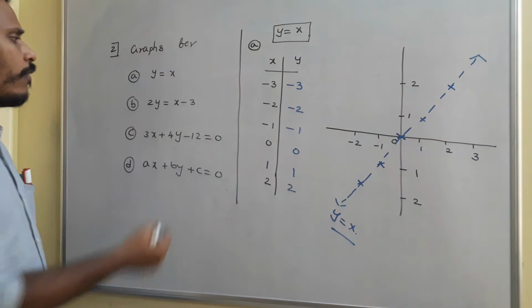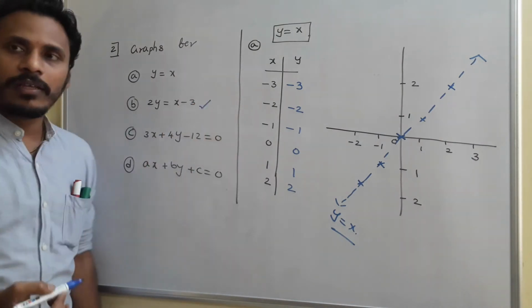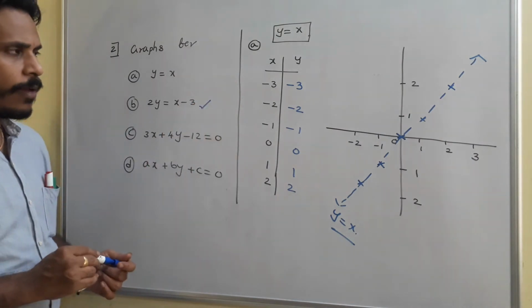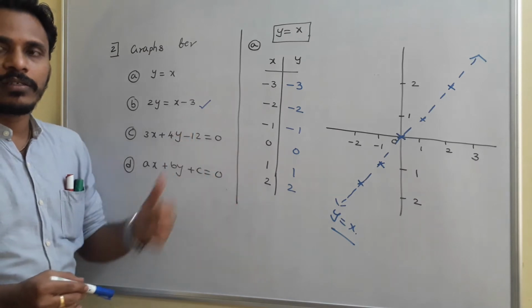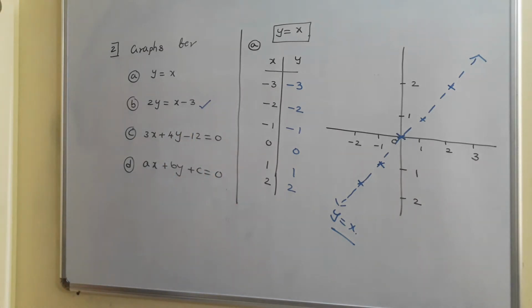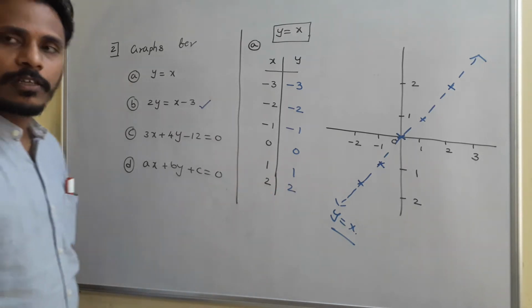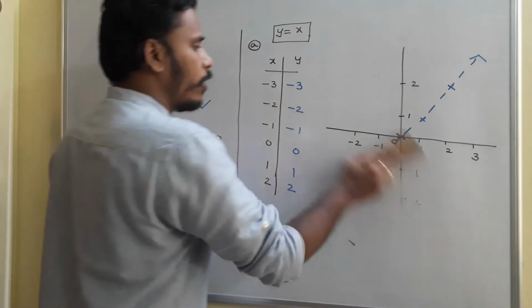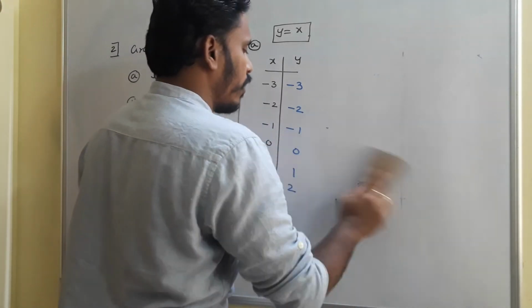And similarly, we need to sketch the graph for 2y is equals to x minus 3. Okay, just have a look. I will erase it and I will discuss the graph for the next relation, 2y is equals to x minus 3. Again, for 2y is equals to x minus 3, what we need to do? We need to make a table and we need to locate the points on the graph sheet just like this coordinate system, and we need to join. Just have a look.